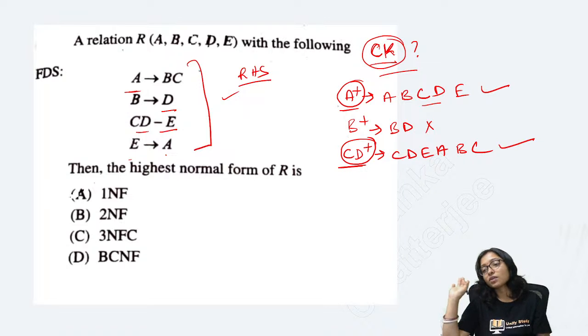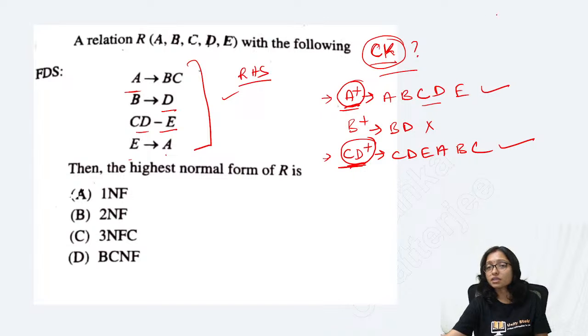Sometimes students make a mistake here. They say, ma'am, candidate key is minimal, so A is minimal, why is C, D minimal? Don't count the number of attributes. A is a different attribute and C, D is a different attribute.